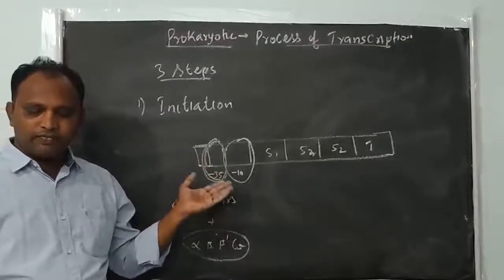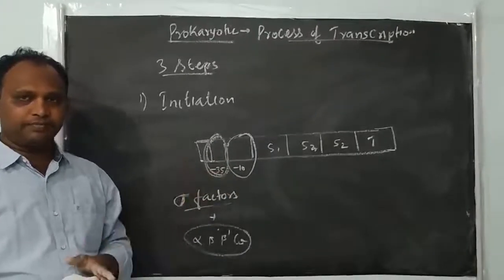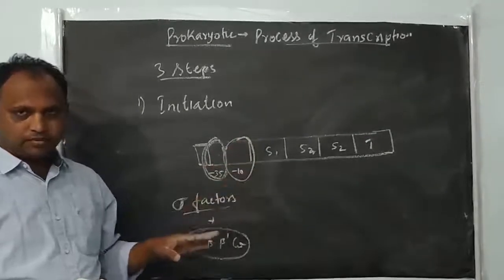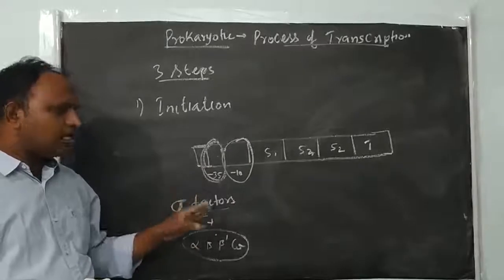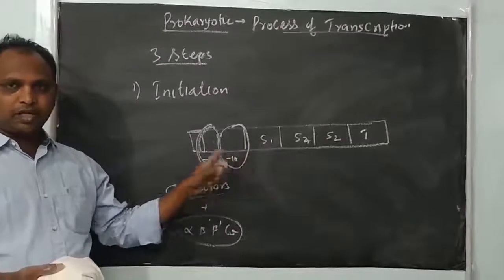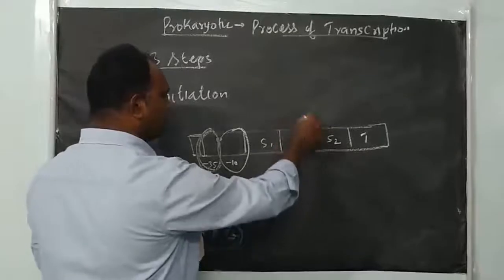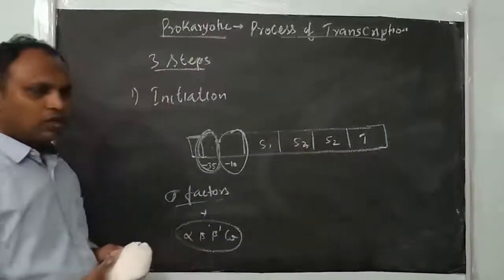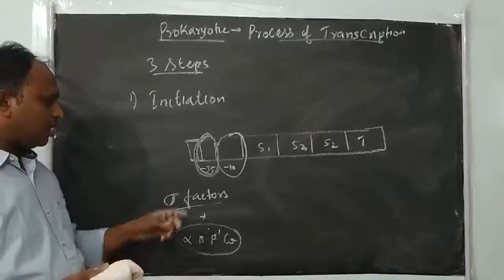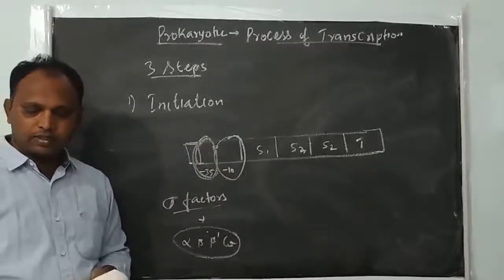If there is no sigma factor, transcription starts non-specifically. The core enzyme alone can transcribe the structural genes, but only in the presence of the sigma factor will it start transcription exactly at the plus 1 point, the start point. Otherwise the enzyme will bind somewhere else and start transcription there. So, for specific initiation, after the sigma factor binds, the core enzyme goes and binds and initiates the transcription process.